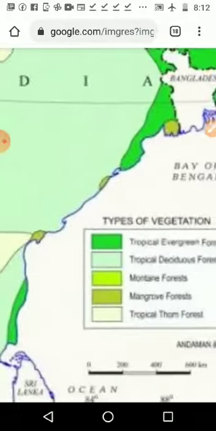You can see it here in the Himalayan region, Sikkim and parts of Arunachal Pradesh. Then mangrove forest we can see in parts of West Bengal, then Orissa, like that. Then the tropical thorn forest we can see in parts of the Deccan Plateau and here in Gujarat and Rajasthan, parts of Madhya Pradesh, then the Punjab and Haryana area. These are the 5 major types of forest here in India.